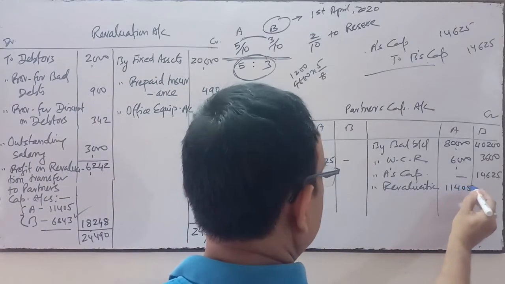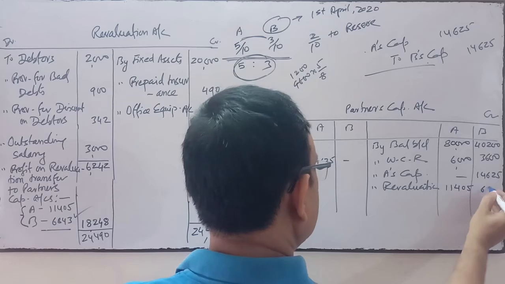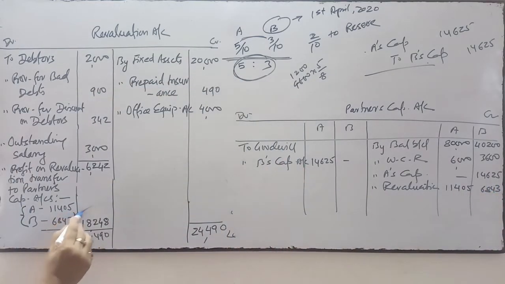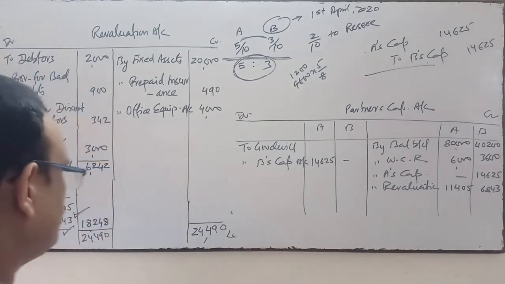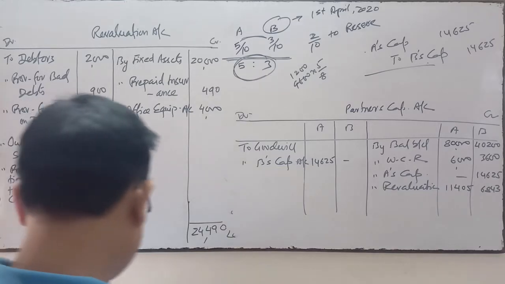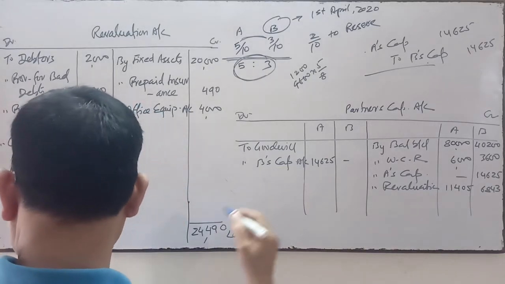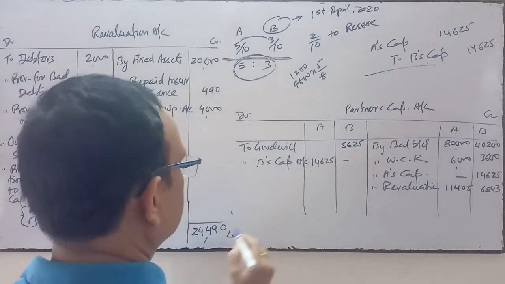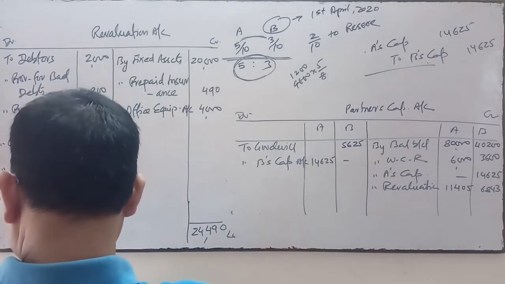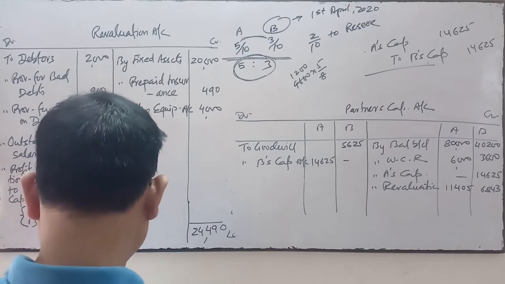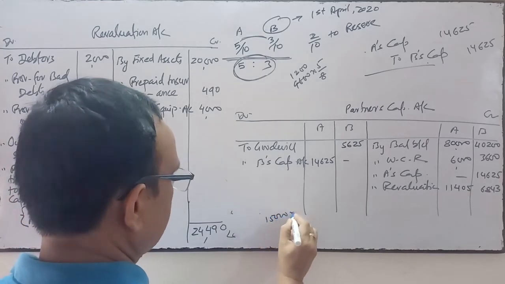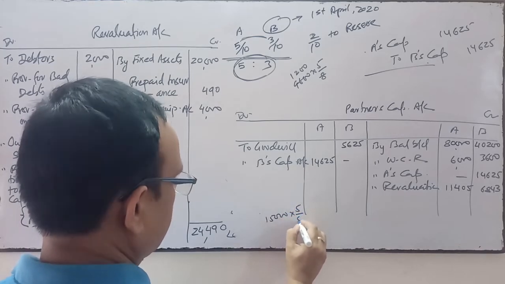Revaluation profit is 11,405 and 6,843, and goodwill will be written off. The goodwill given in the balance sheet is 15,000, that will be written off and distributed 5 by 8 and 3 by 8.